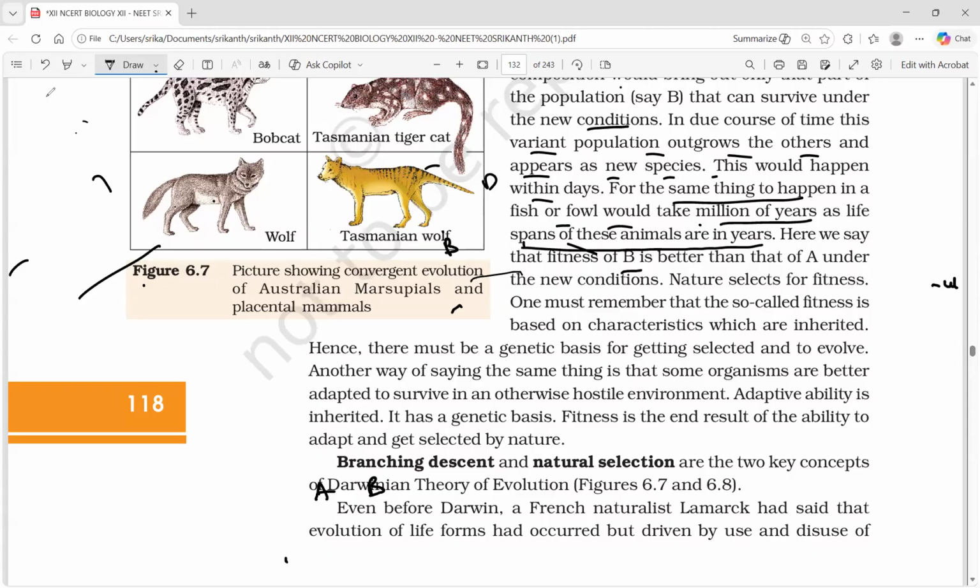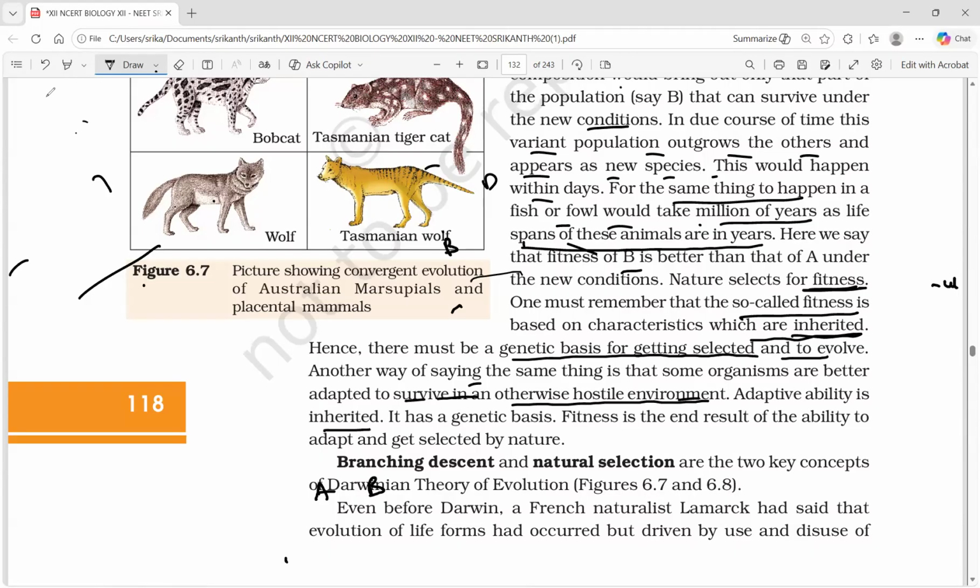So nature selects for fitness. One must remember that so-called fitness is based on the characters which are inherited. Hence there must be a genetic basis for getting selected and to evolve. Another way of saying the same thing is that some organisms are better adapted to survive in an otherwise hostile environment.